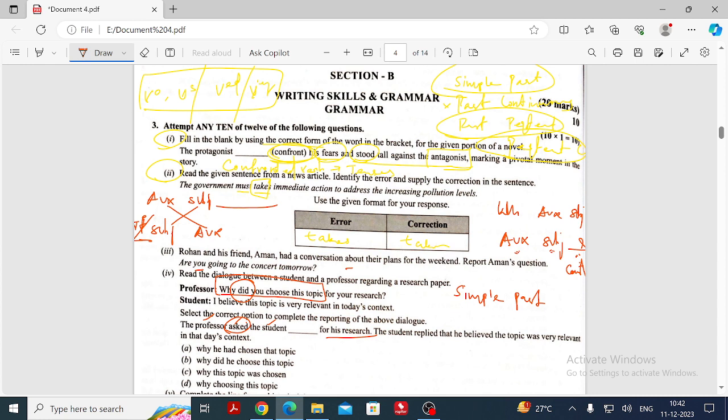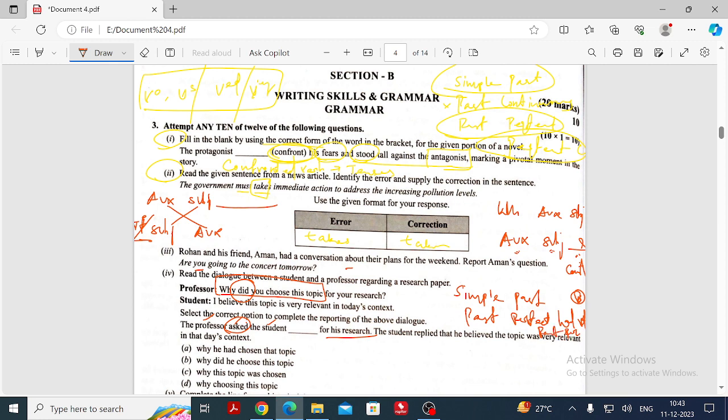So we should change it into the past. Yes, repeat it. Past perfect. Past perfect means, again, you should remember it: had plus verb 3 form, which means the verb-ed form. You should remember it. What is it? Past participle. There you have to remember.